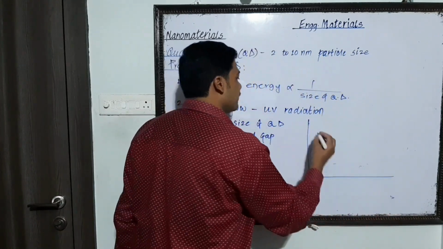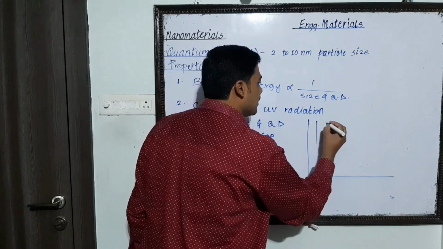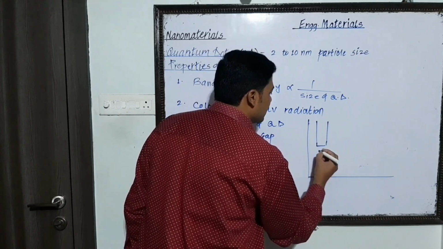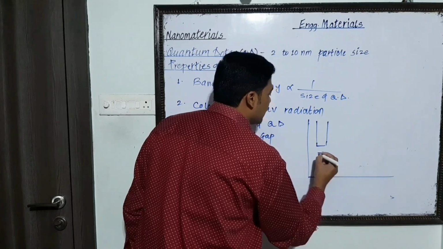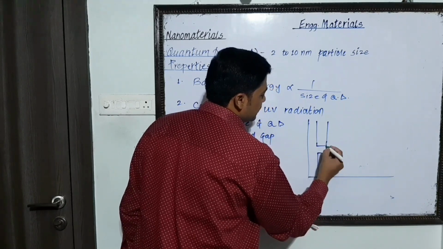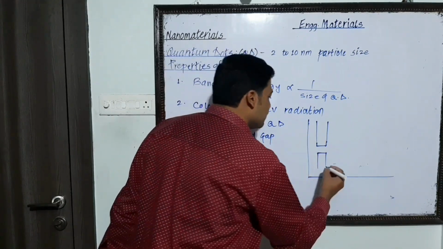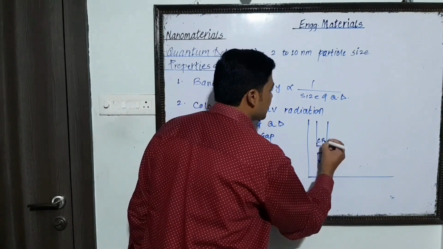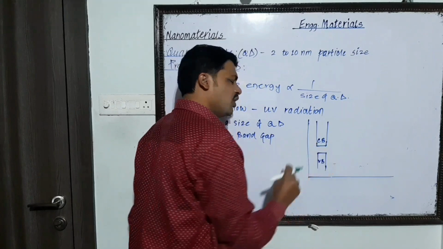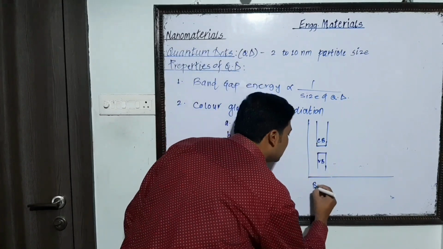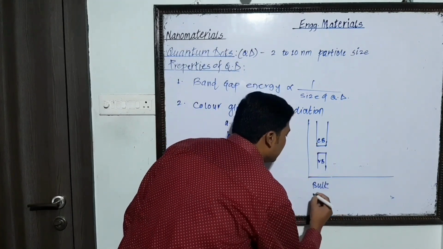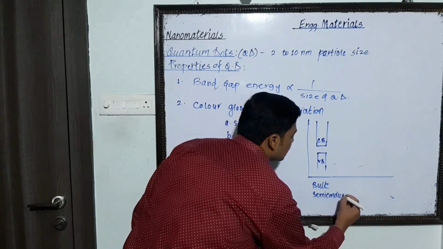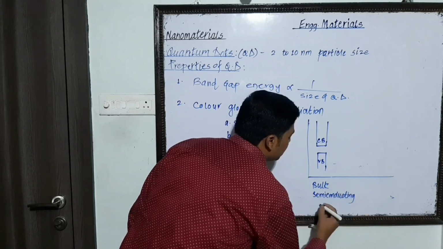For the bulk semiconducting material, the energy difference between the valence band and the conduction band is small, because it is a bulk semiconducting material.